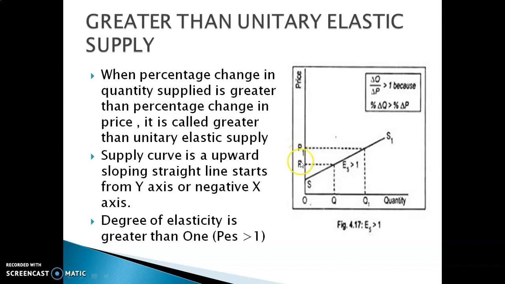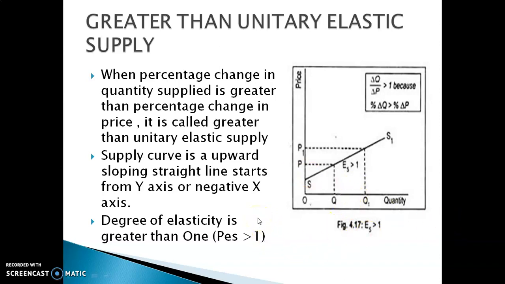The change in P to P1 is less than the change in Q to Q1. This space and this space are different. So the percentage change in quantity supplied is greater than the percentage change in price. In this situation, the price elasticity of supply is greater than 1.